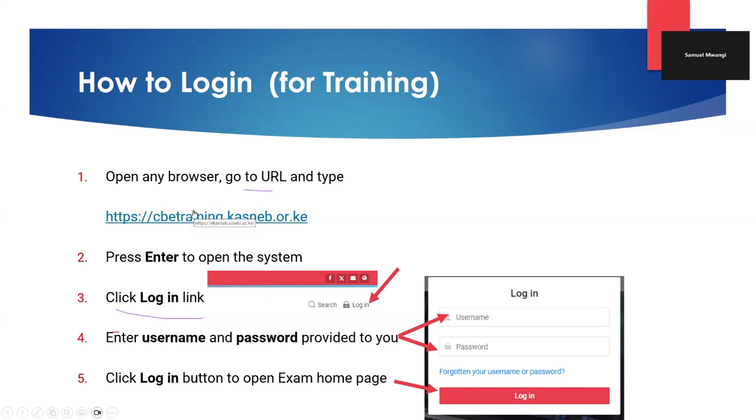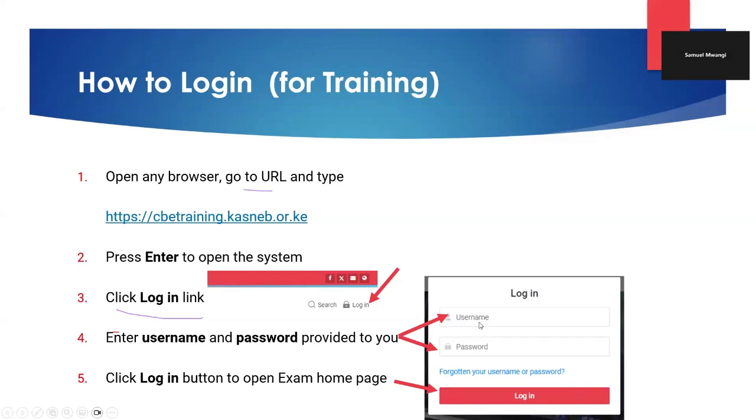Once you click on that link, or once you manage to type it in your browser, it will open a page that will have these colors. Your work will be to look for login and ensure that you locate the login button. You click on it, then you'll have a place to type in your username and a place to type in your password.